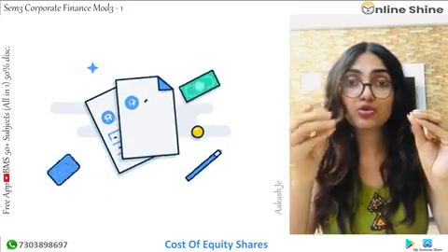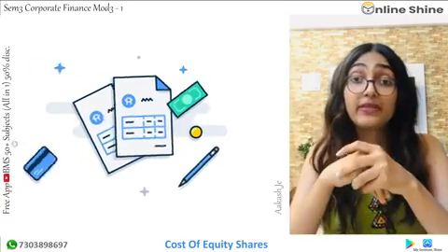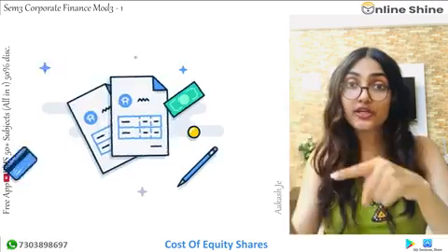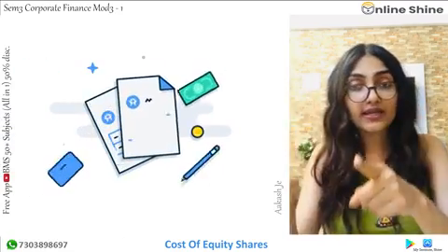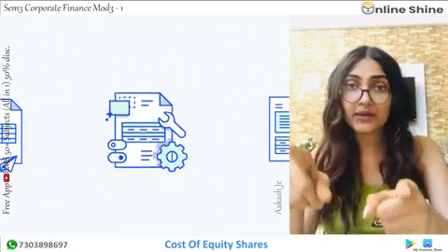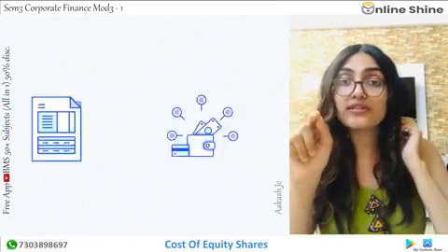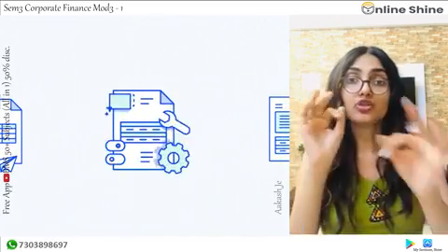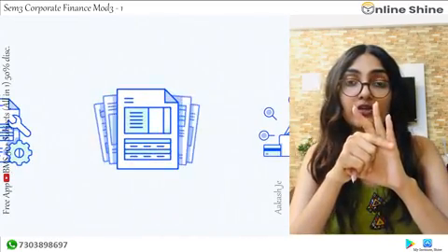They always ask KE, the cost of equity. What is the formula? D1 upon P0 into 100. Which is which? D1 is the dividend, upon the current price, into 100. P0 is always the current price, D1 is the expected dividend, into 100. So these three are important formulas you need to remember.